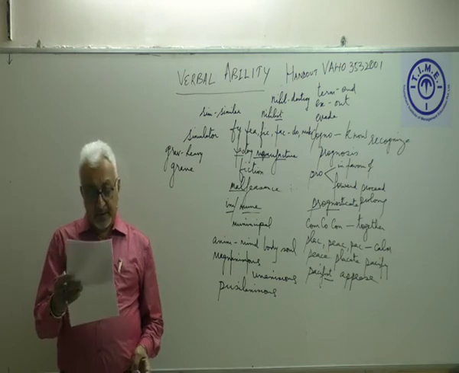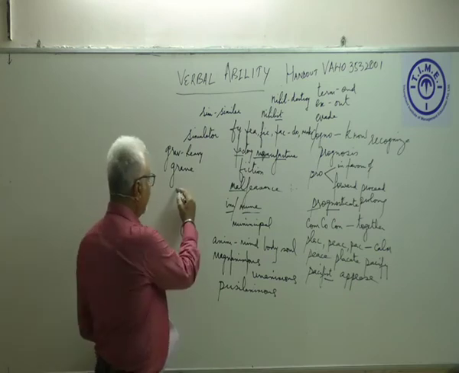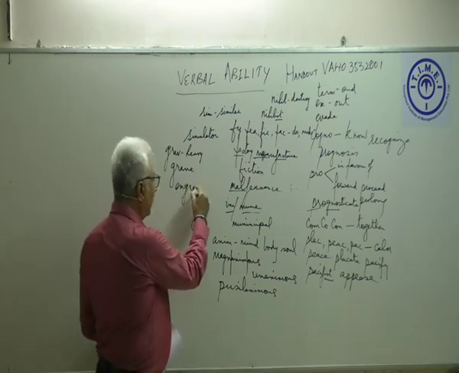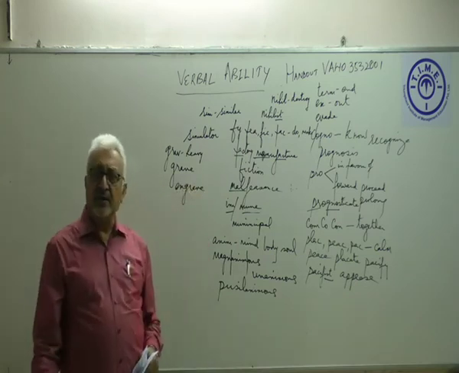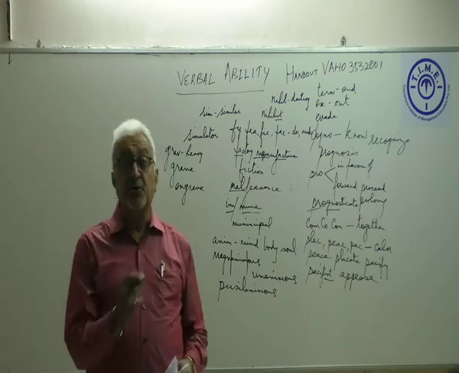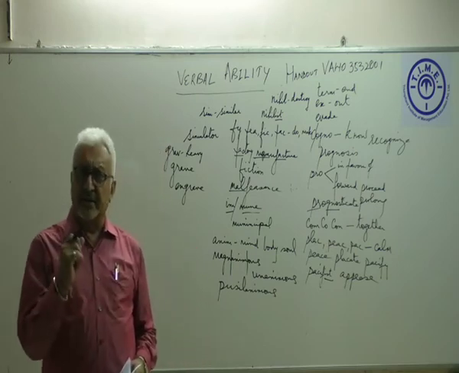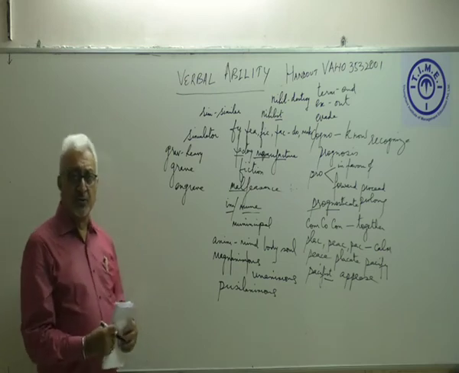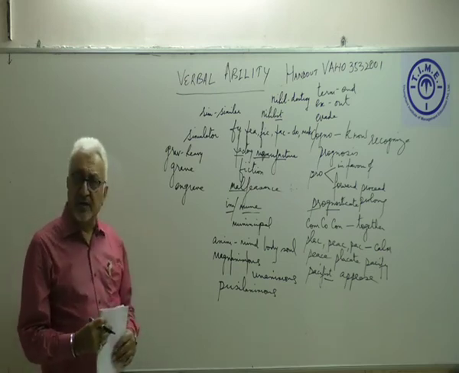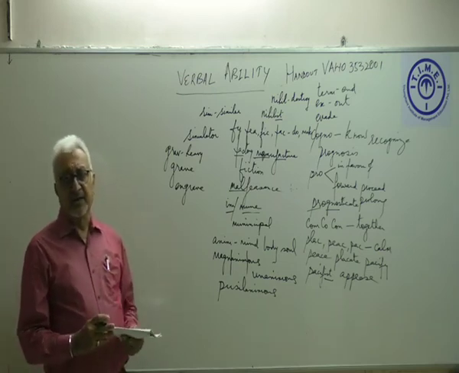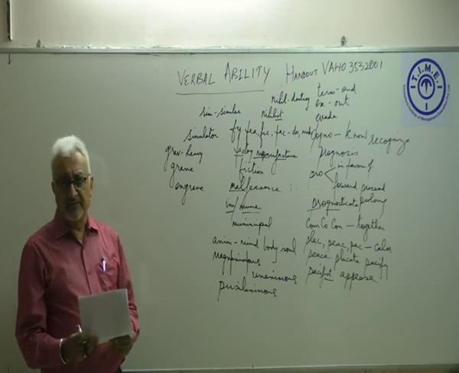All right? And if we look at the word engrave, when we engrave something, what are we doing? We are actually writing on stone, a metal, then that is called an engraving. So it's supposed to be a heavy kind of writing, and that is why it is called engrave.